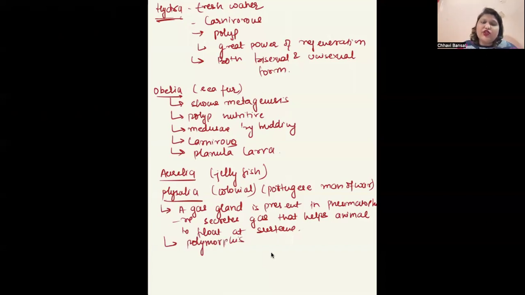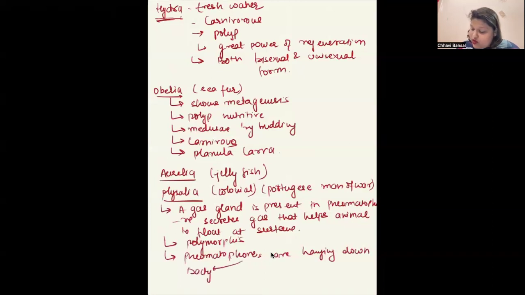So if you see the structure of Physalia, there are certain structures which are hanging down from the Physalia. These structures are called nematophores, and these are of 3 types: dactylozoids, gastrozoids, and gonadozoids.